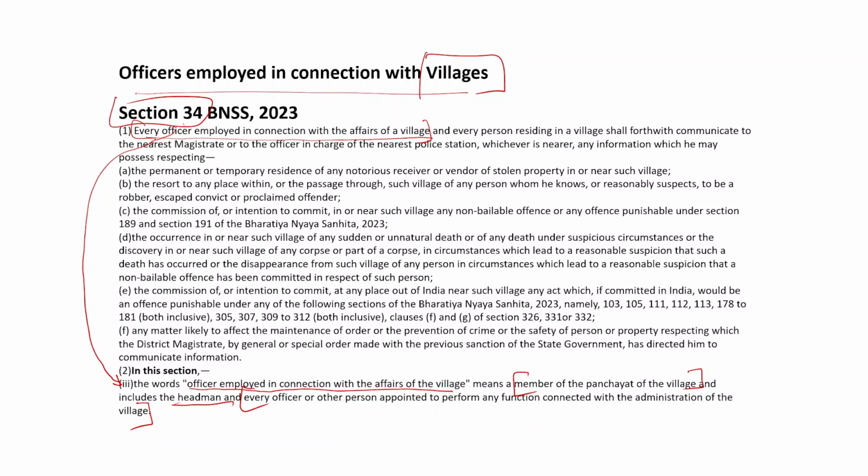They would be the officer employed in connection with the affair of village, and every person residing in village shall forthwith communicate to the nearest magistrate or the officer in charge, that is the SHO, about these circumstances. So, that was section 34.